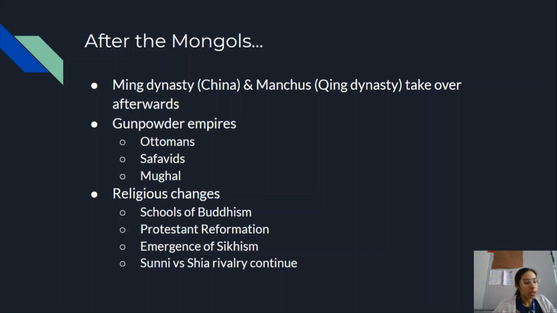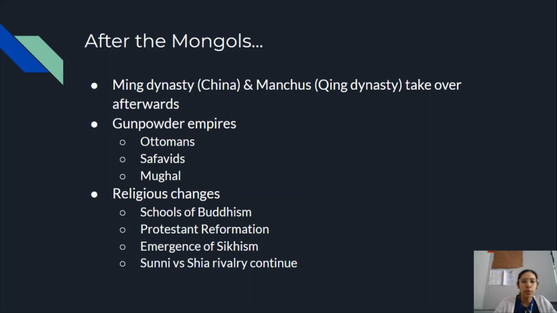Speaking of religion, we're going to see lots of changes there. So different schools of Buddhism are going to develop, like Zen Buddhism. The Protestant Reformation is also going to happen because that's going to cause that split with Christianity. The emergence of Sikhism, that's going to be this hot new religion coming out of India. And then the Sunni and Shia rivalry is going to continue.